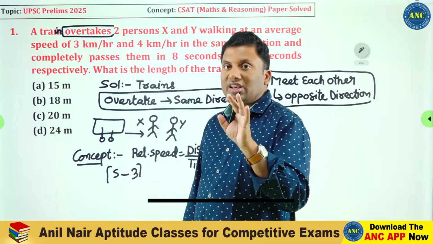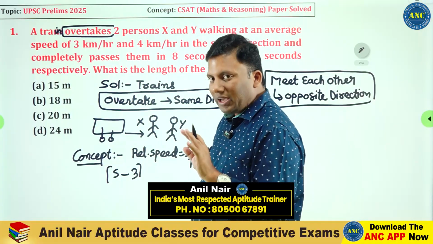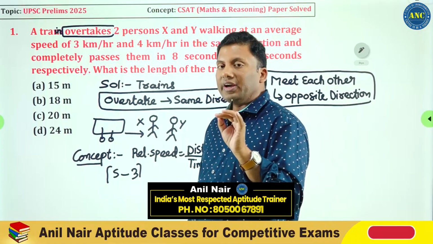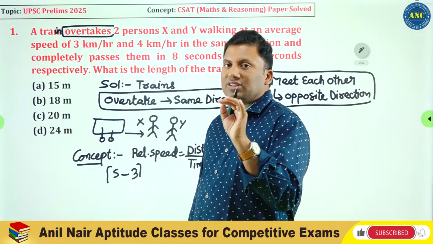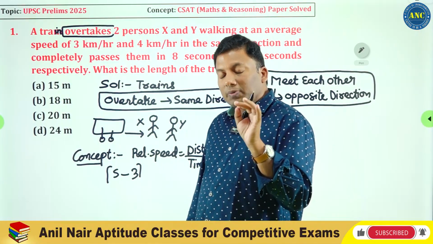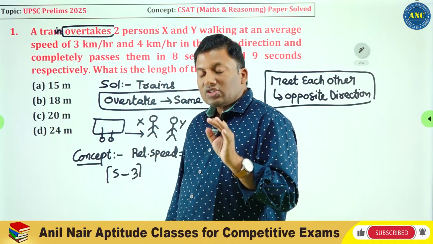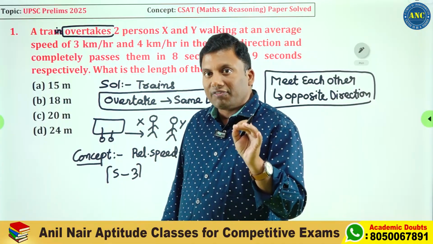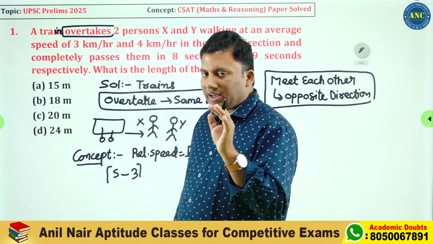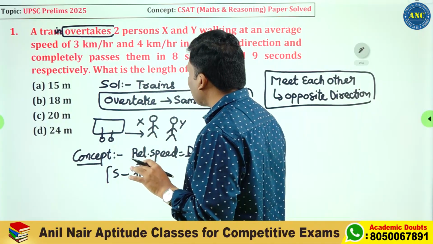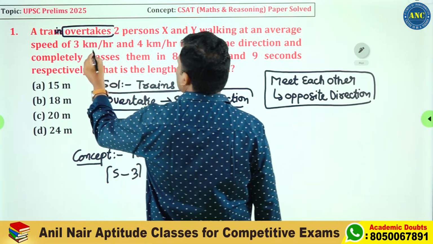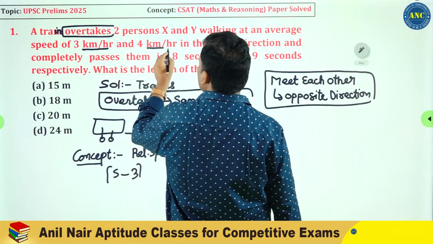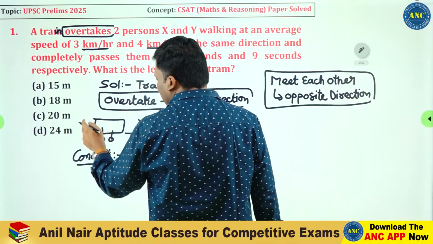So, S minus 3 is the relative speed of train with person X. This value is in kilometers per hour, but the answer is in meters.